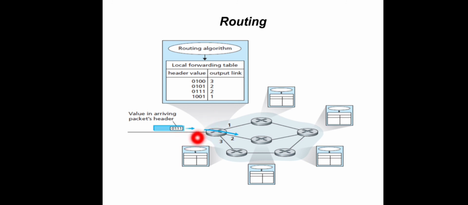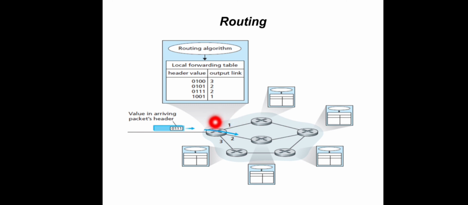Let us take this case. We have an incoming packet here, and this router has 3 outgoing links. So this incoming packet should be forwarded to one of these outgoing links. Which should be the outgoing link? For this, it should decide based on the destination machine's address, and it will choose the corresponding link.